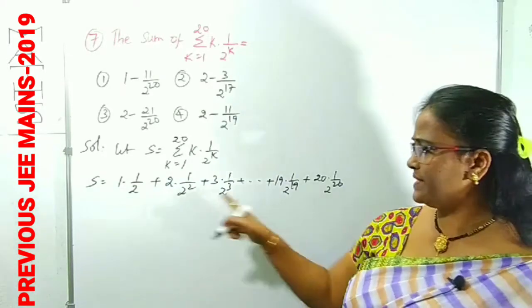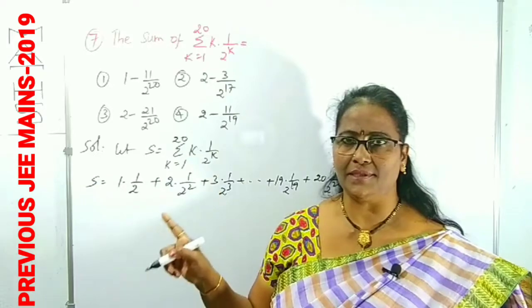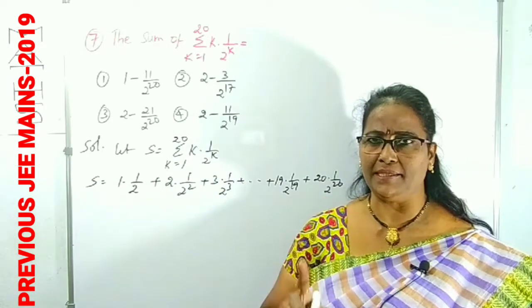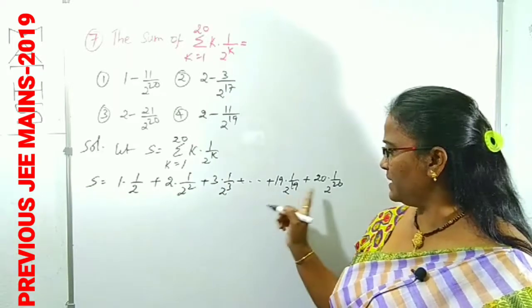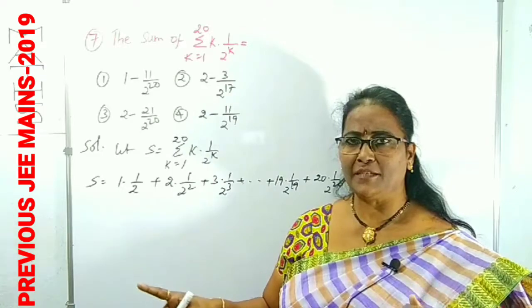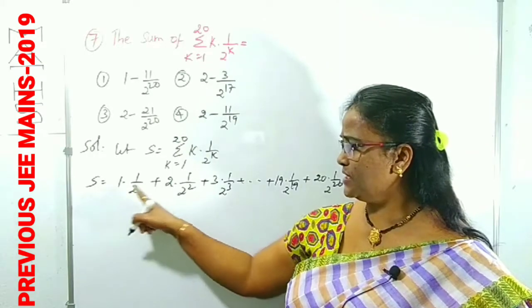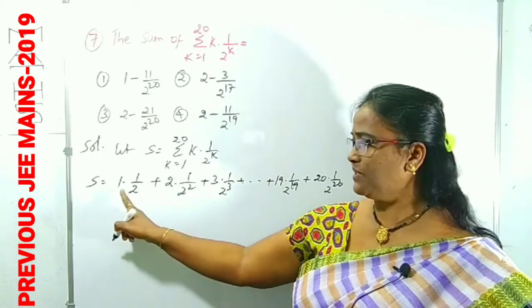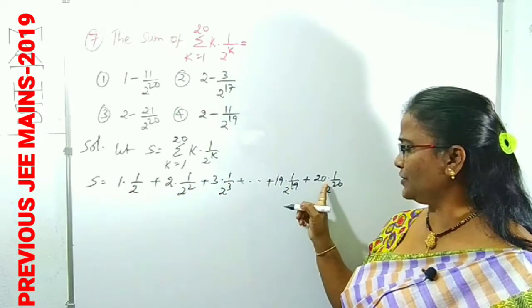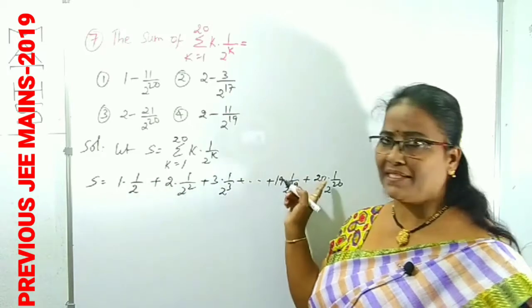Can you get an idea about this series? This is clearly an AGP series. The sum of the AGP series up to 20 terms is given. How do you know this is an AGP series? Look at the first digit of each term, like 1, 2, 3, 19, 20. These are clearly in AP.